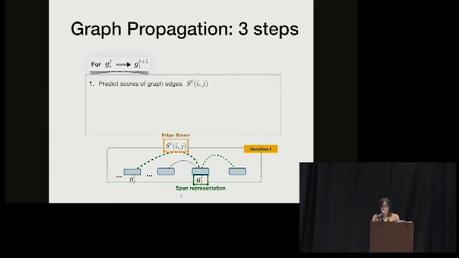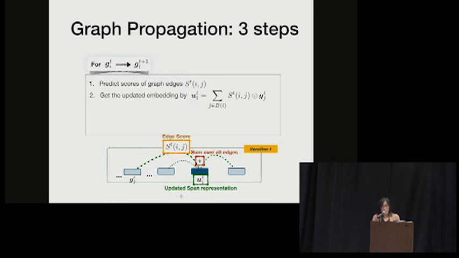So specifically, there are 3 steps to do graph propagation. Say the target span we want to update is g_i, the representation. And we need to first predict the edge score between g_i and its neighboring node g_j. And that edge score can be obtained from either relation confidence or coreference confidence, which I will describe later. And then we need to aggregate the information from all of the incoming edges that connect the target span with all of the other span candidates in the beam. So specifically, we propose this dot product that does the multiplication between edge score and the neighboring node representation.